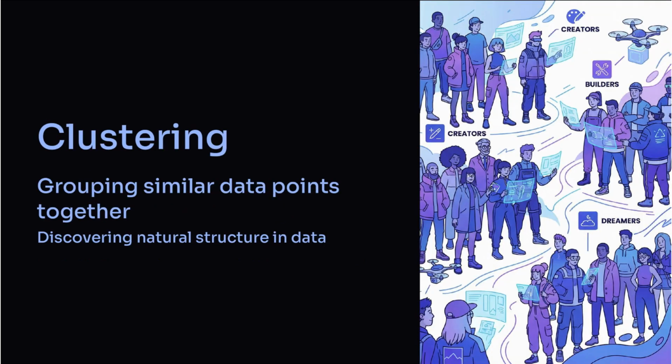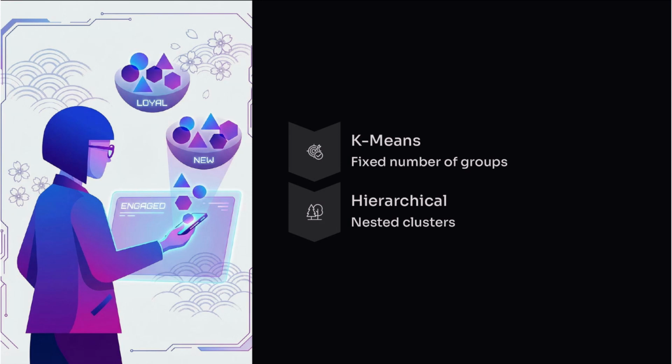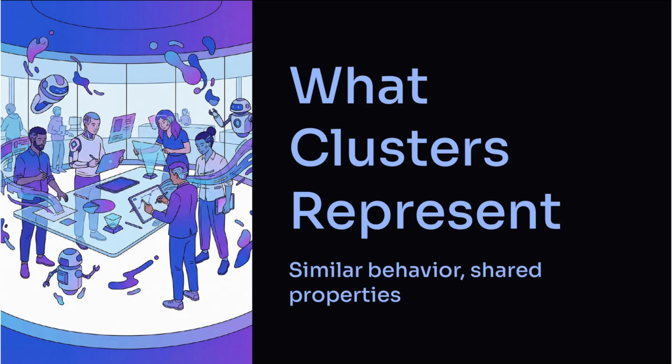Common clustering algorithms include k-means and hierarchical clustering. Each uses different assumptions and distance measures. Clusters represent groups of data with shared characteristics. Interpreting what those characteristics mean requires context. Distance metrics define similarity. Different choices can lead to very different clustering outcomes.